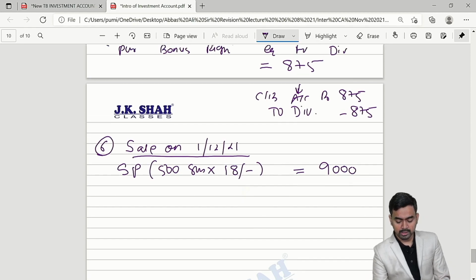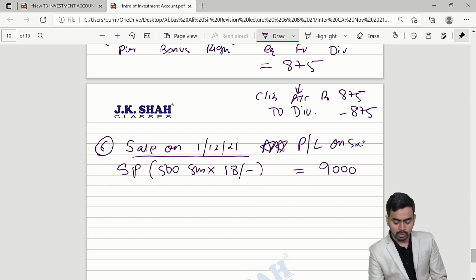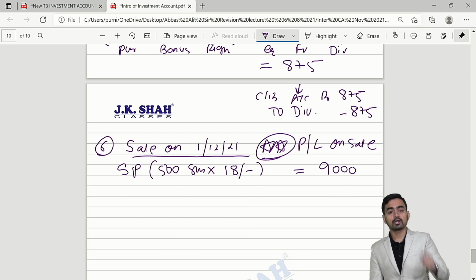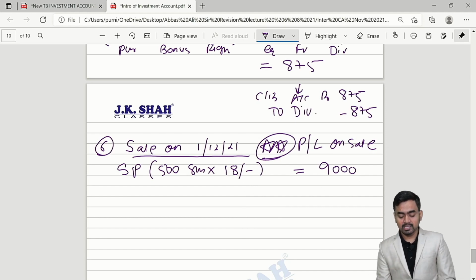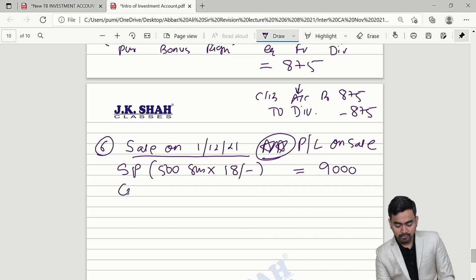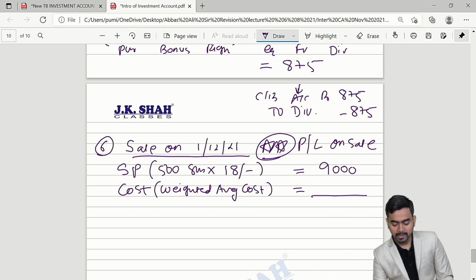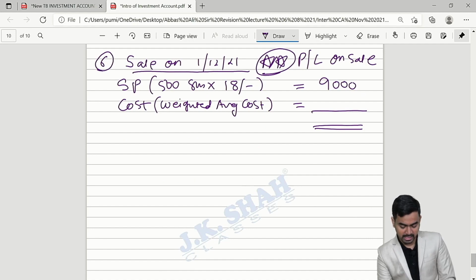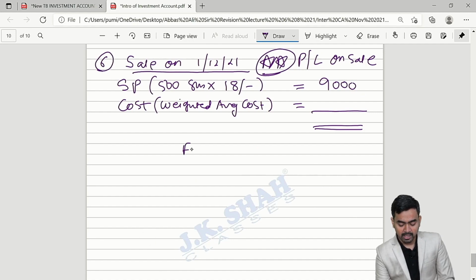But the important point to keep in mind, always calculate profit or loss on sale. This is something students forget in the exam. Don't make that mistake in the exam. Tell me, the selling price you got, 9,000, will be compared with cost. In the absence of information, you will find out the weighted average cost, compare your cost and get the profit or loss. Sir, please calculate once for us. Yes, why not? Children, tell me, here I'll write face value, here I'll write cost.